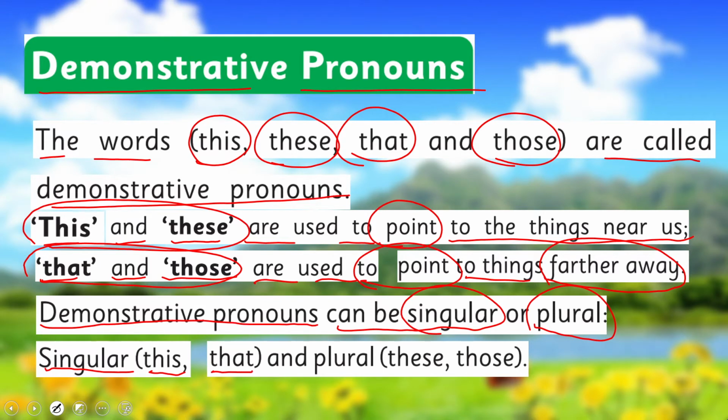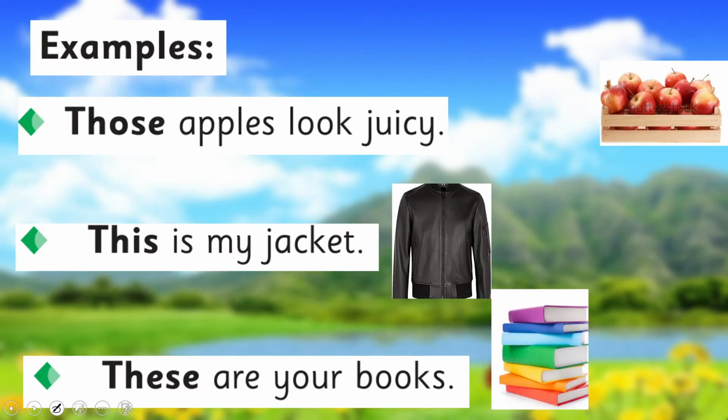Singular are this and that. Again, both are singular. One is for closer, for nearer things, and one is for far away. And plural are these and those, right? How do we use them?